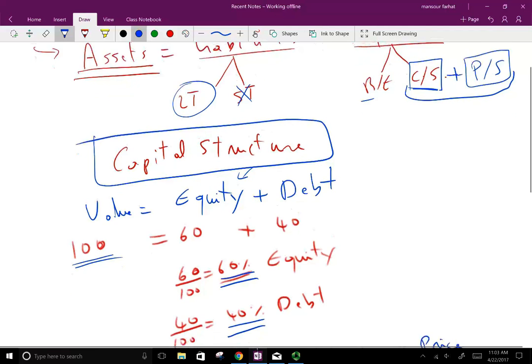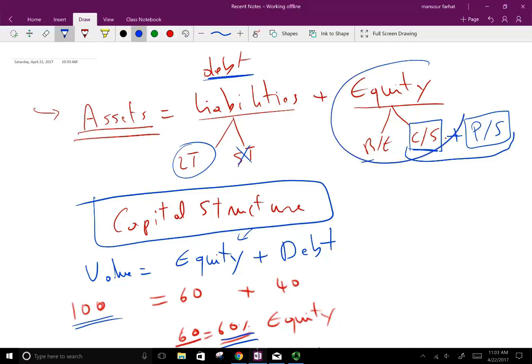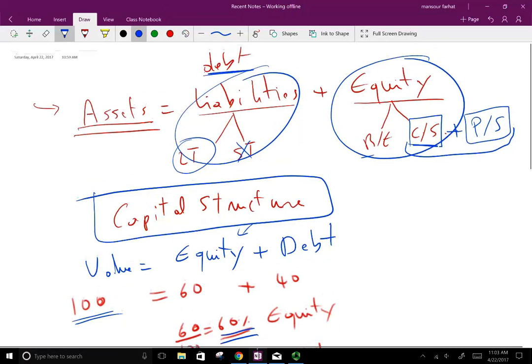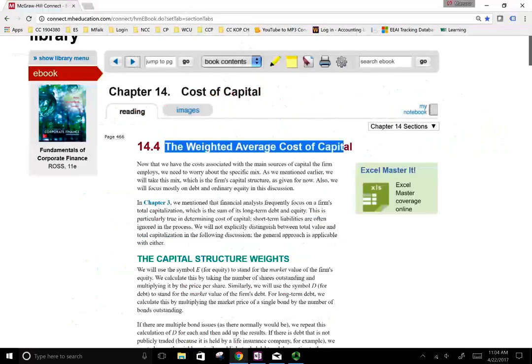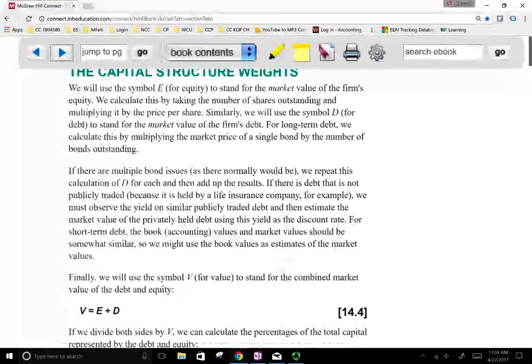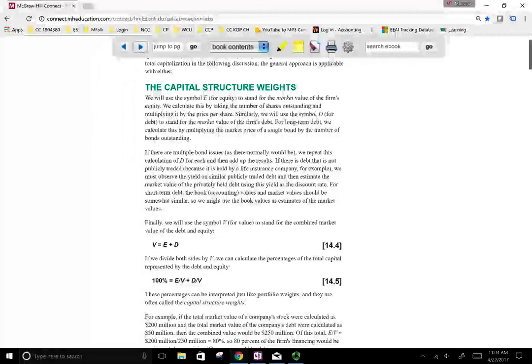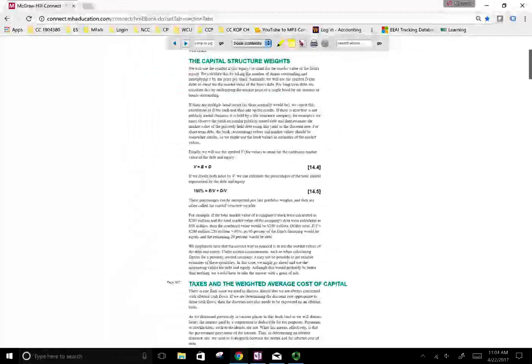So we want to know how much of our assets are financed through equity and how much are financed through debt. But since debt has long-term and short-term, when we look at capital structure, they ignore the short-term debt. Why? Because the short-term debt has a book value the same as the market value. Short-term debt in nature is short-term, so the market value should not change a lot for a loan. That's why we ignore the short-term debt. Okay, so let's go back to the book and start to practice what we did. But this is the basic idea of the capital structure of a company.